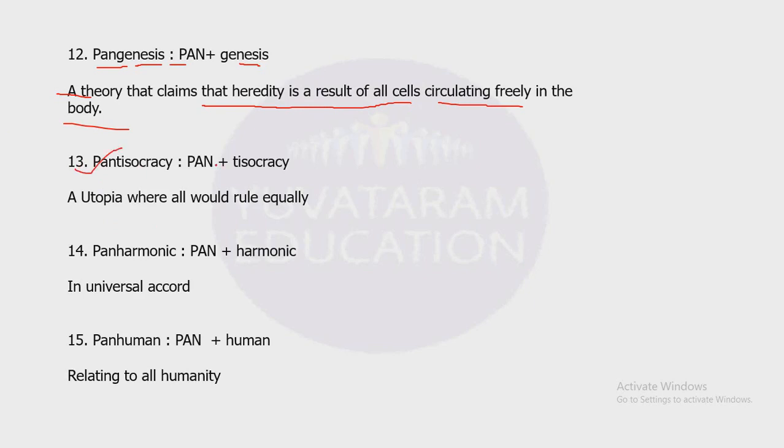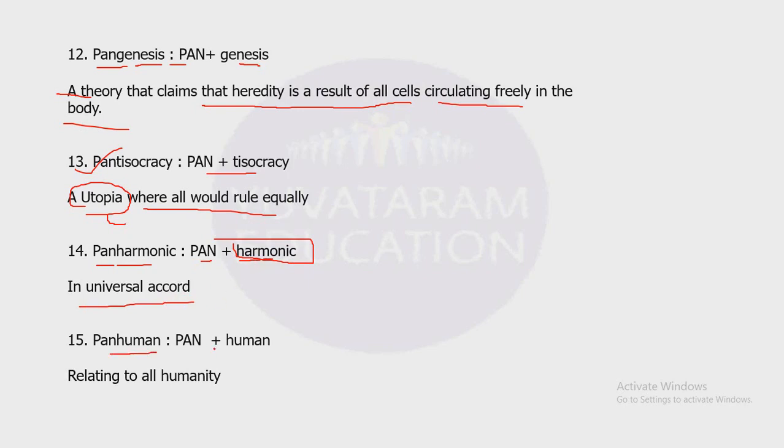Now, Pantisocracy. Pan plus tisocracy. Utopia: a place where all would rule equally. Here, utopia means place. Panharmonic. Pan means all. Harmonic means mutual understanding. In universal accord or agreement.